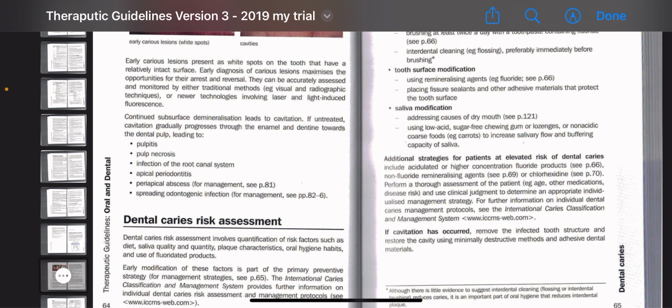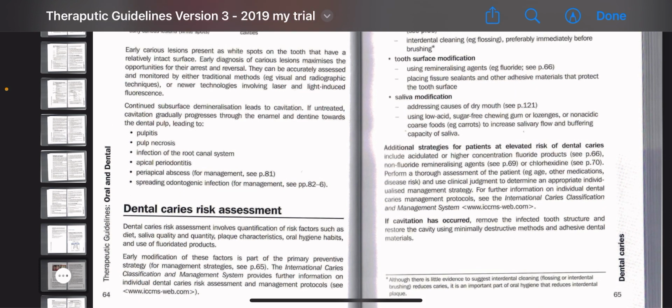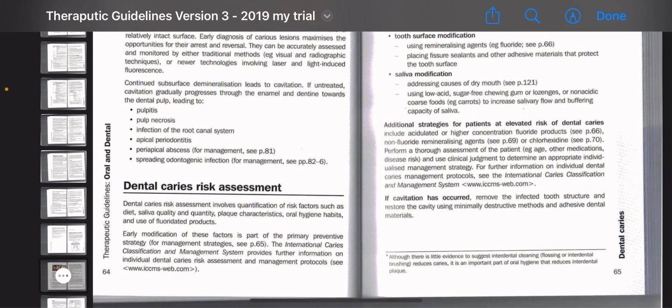Tooth surface modification using a remineralizing agent, e.g. fluoride. There are only two remineralizing agents, that is fluoride and, guess what, CPP-ACP. Then placing fissure sealants and other adhesive materials that protect the tooth surface.